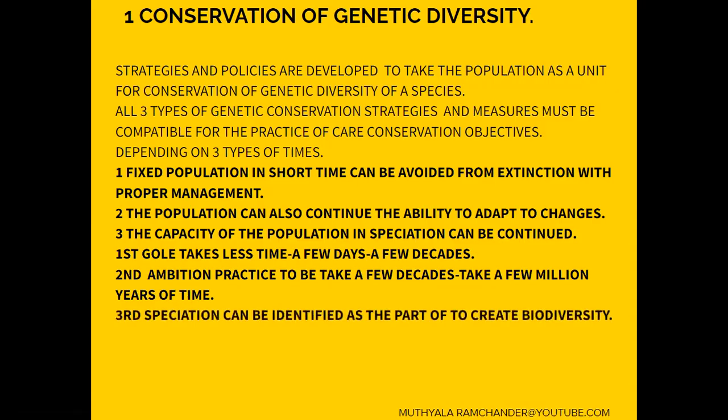The next, third one, is that speciation can be identified as a part of creating biodiversity and genetically effective population size.